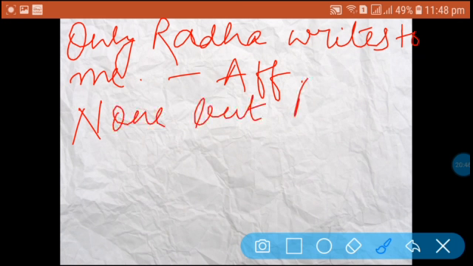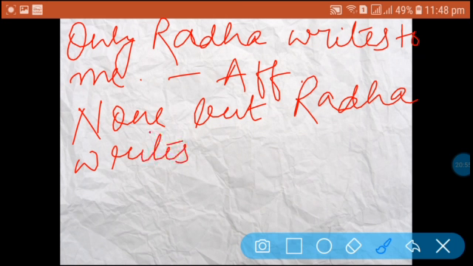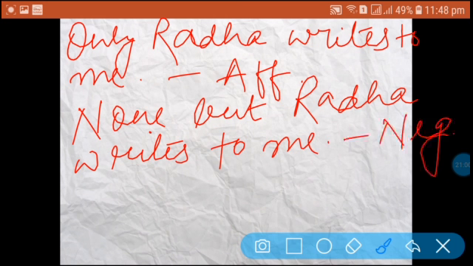The sentence became negative from affirmative without changing its meaning. We did not change the tense, only the sentence, without changing the meaning.